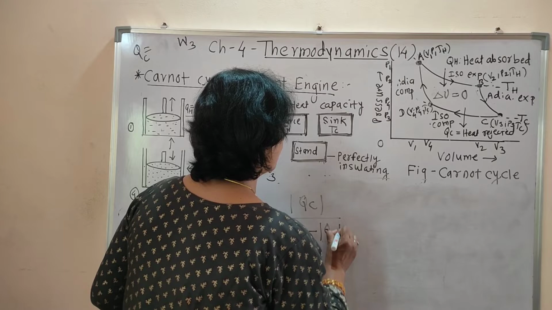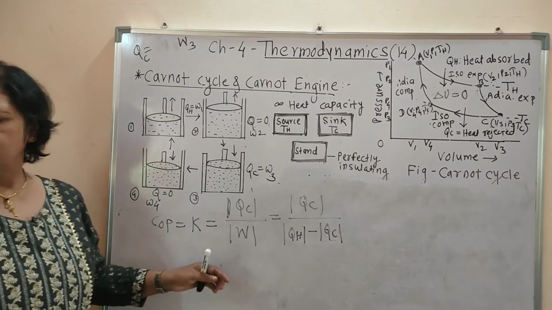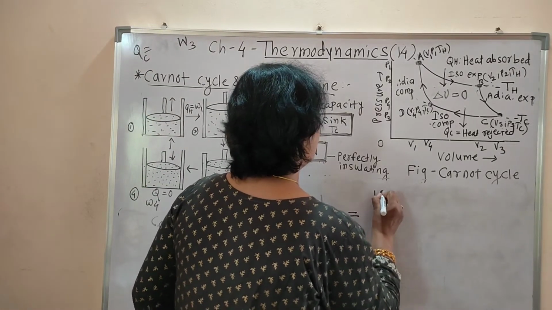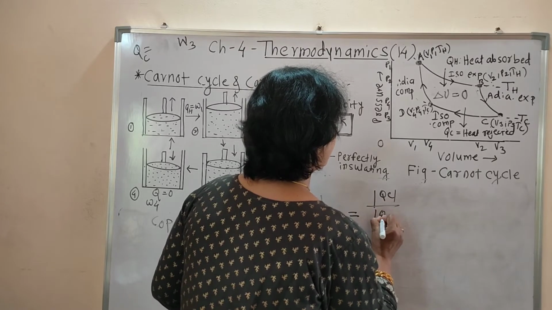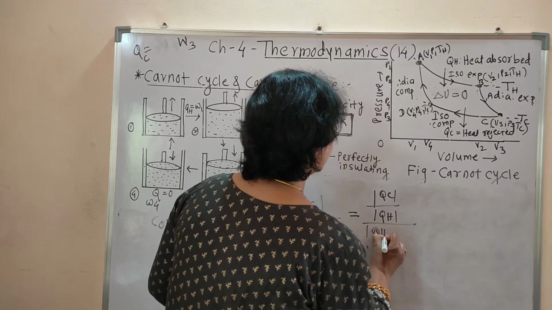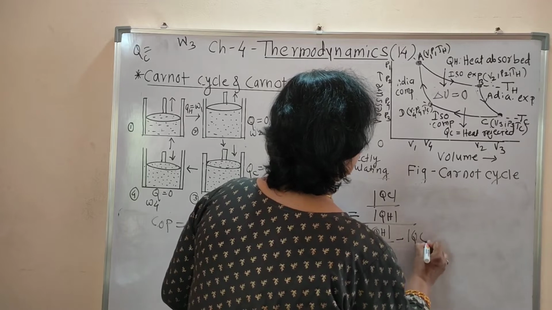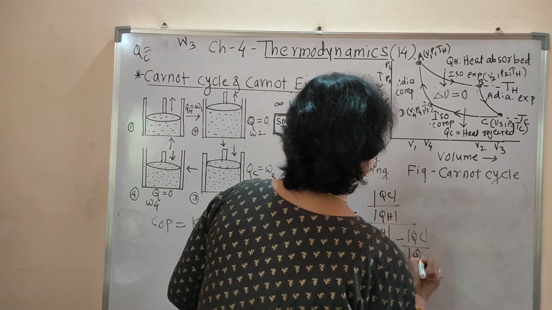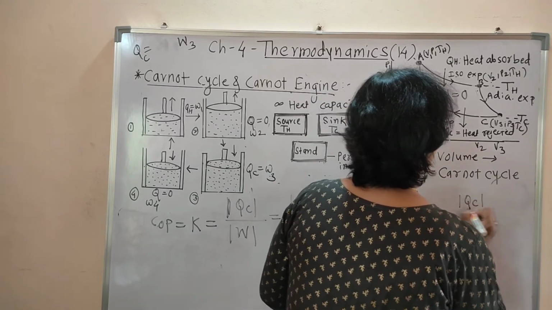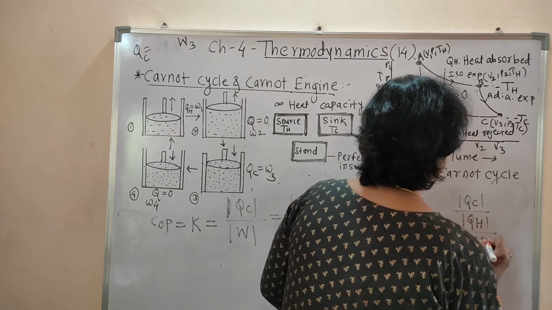Now divide each term by QH. Then we get QC by QH divided by 1 minus QC by QH.